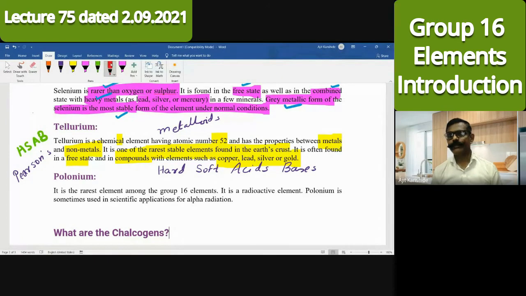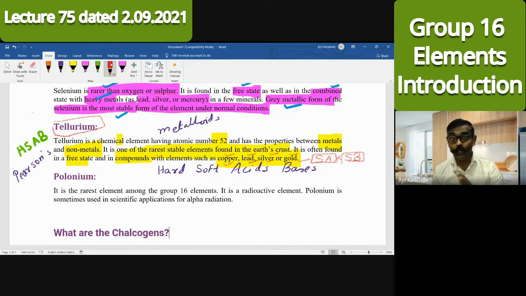What does Pearson's principle say? Hard acids prefer to combine with hard bases, and soft acids prefer to combine with soft bases. The elements discussed here, copper, lead, silver and gold, are soft acids. They will combine with a soft base. Who is a soft base? Tellurium, tellurides, the Te2- ion is a soft base. So because of Pearson's principle, copper, lead, silver and gold combine with tellurium.